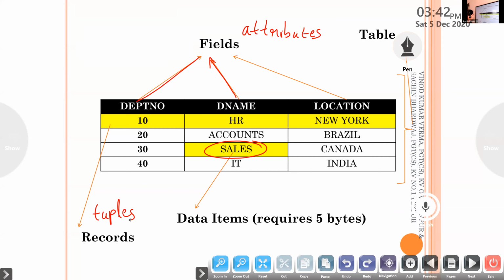Is that clear to you? Fields, another name is attributes, or say it as column itself. Then one complete row of information is called a record or tuple. Then data item, sales requires 5 bytes because each character needs 1 byte to store the data.